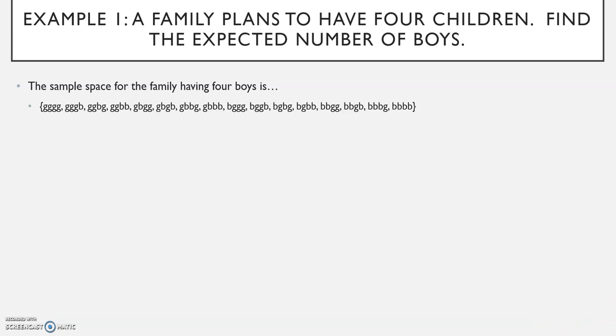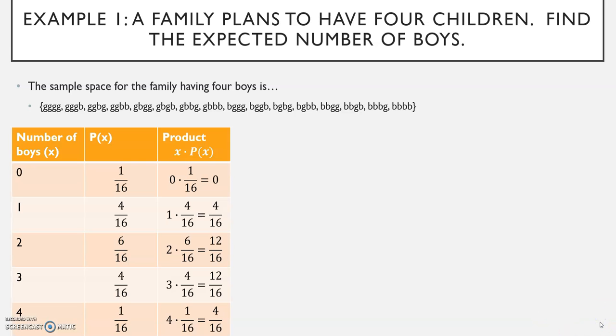Organizing that information into a table then. The number of boys is either 0, 1, 2, 3, or 4. The probability of 0 boys is 1/16. The probability of 1 boy is 4/16. Probability of 2 boys is 6/16. Probability of 3 boys is 4/16. And the probability of 4 boys is 1/16.